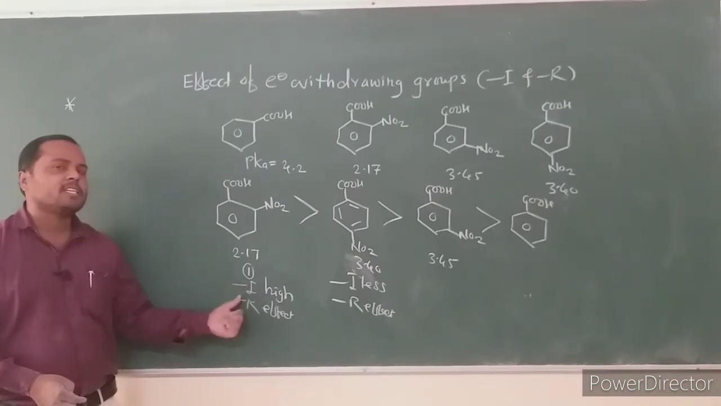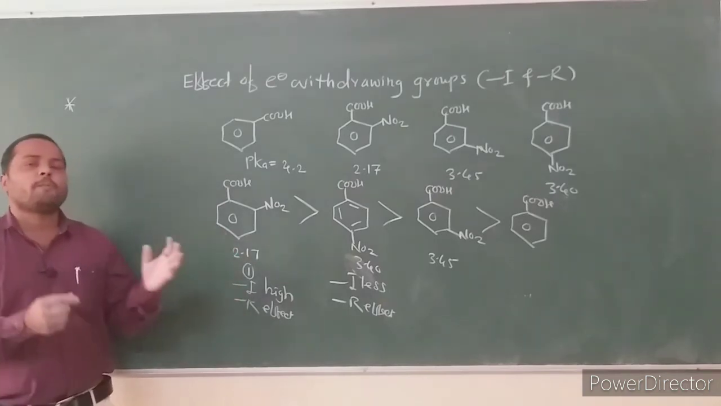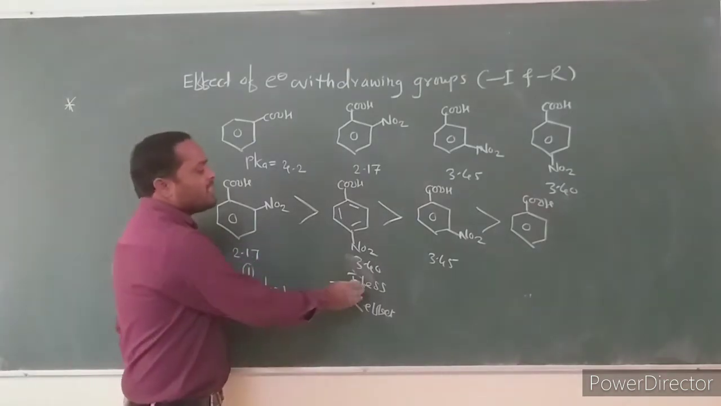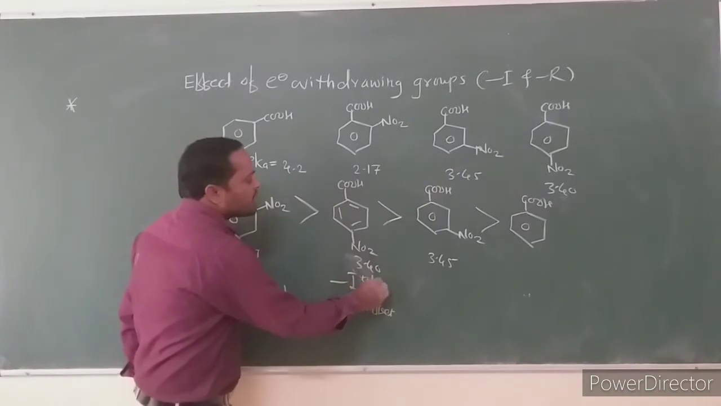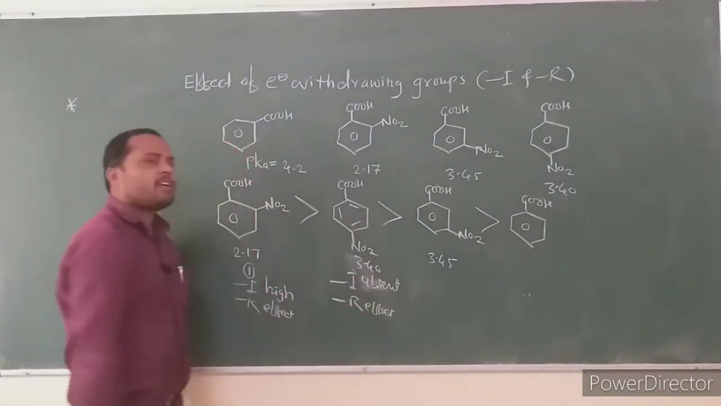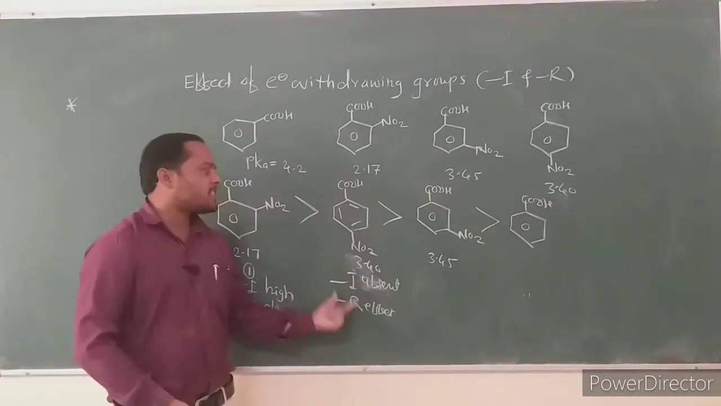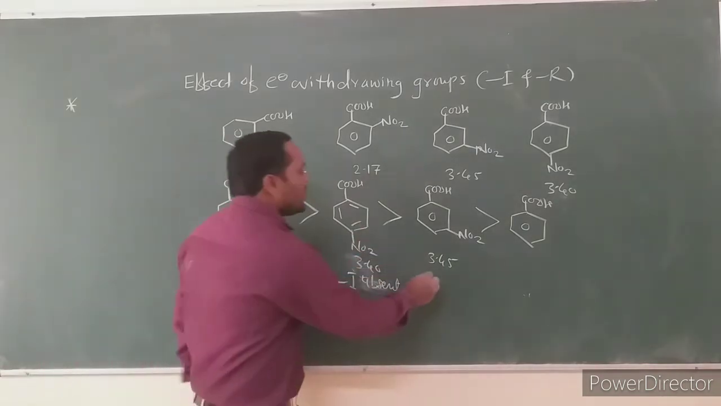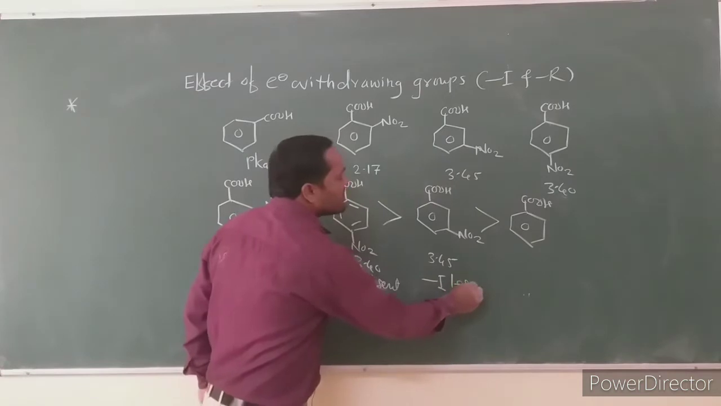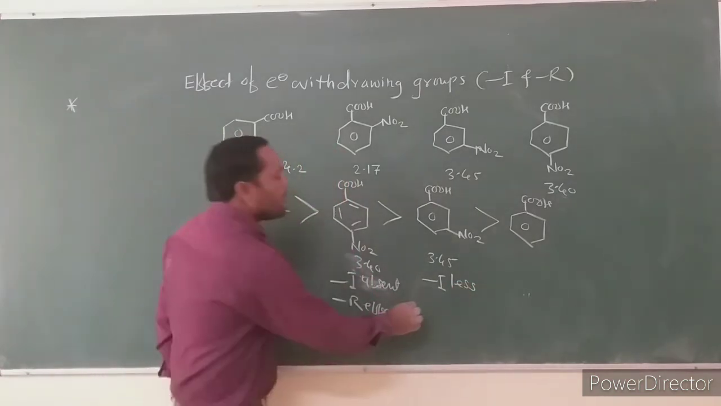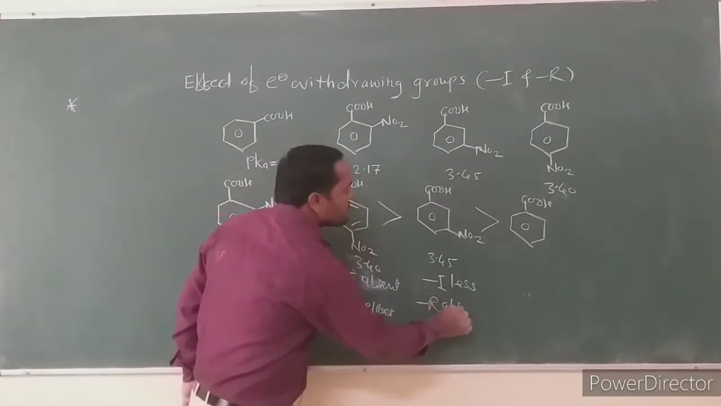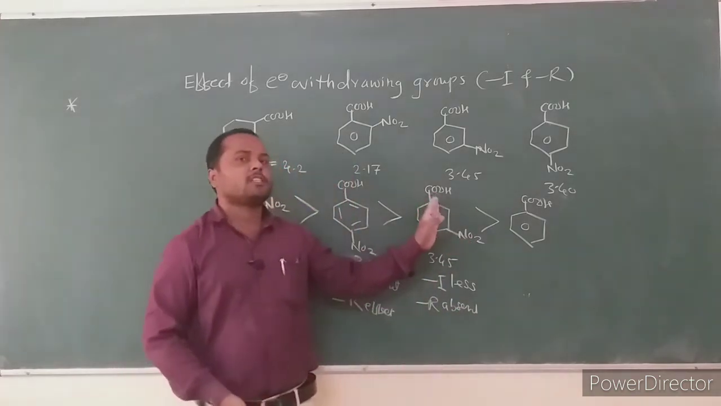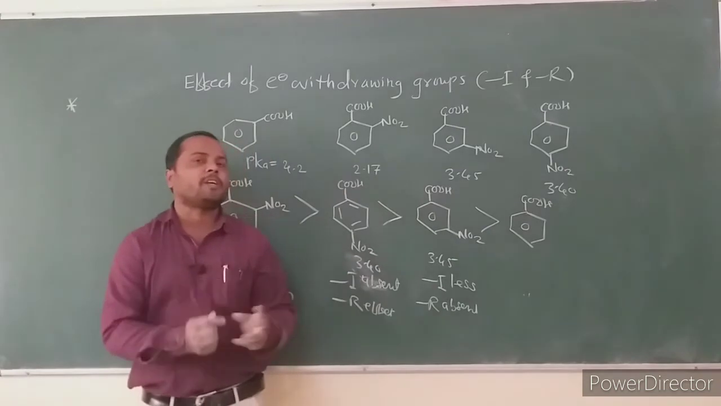Due to high minus I effect, orthonitrobenzoic acid is stronger than paranitro. In paranitro, the minus I effect is relatively small, but this very small minus I effect makes it stronger than the metanitro. In metanitro, the minus I effect is present but it is less, and the minus R effect is absent. There is no polarity between the nitro group and the carboxylic group in metanitrobenzoic acid.